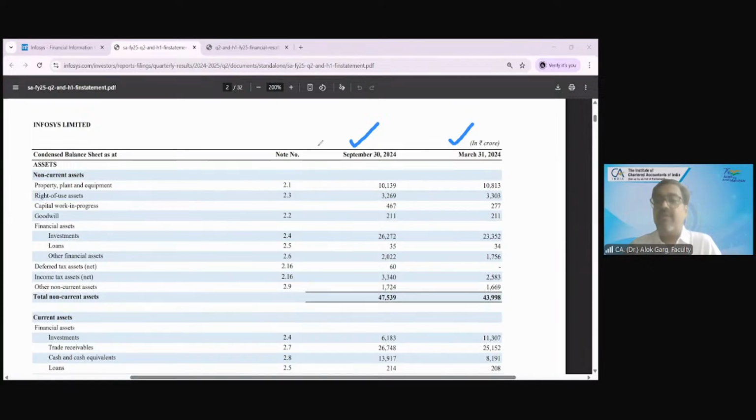31st March 2024. So balance sheet is always compared with the latest annual closing period, which is 31st March, right? Latest annual closing date. Because these are balance sheet numbers. Balance sheet number for the period नहीं होते, asset होते हैं. तो ये जो property, plant and equipment, you can see 10,813 crore can be compared with 10,139 crores.